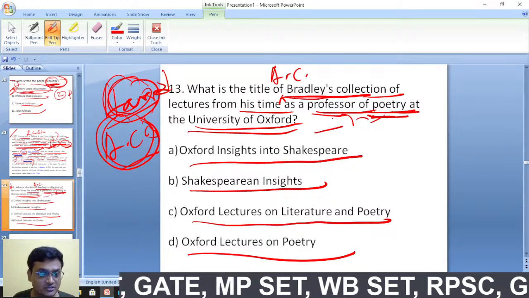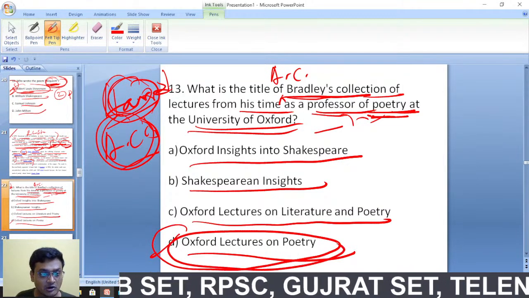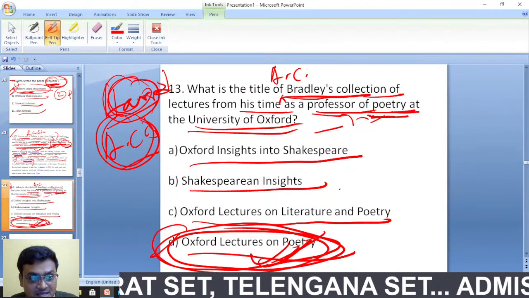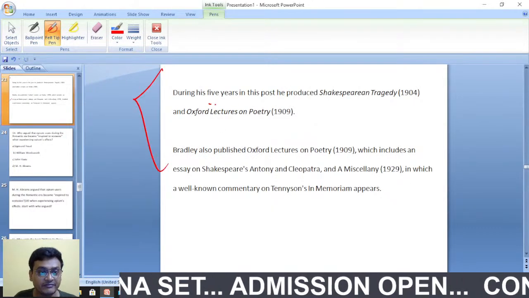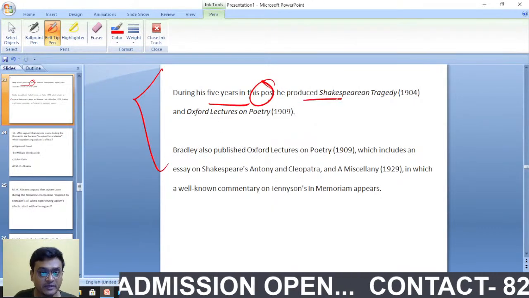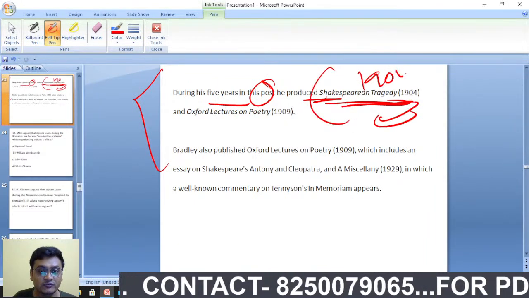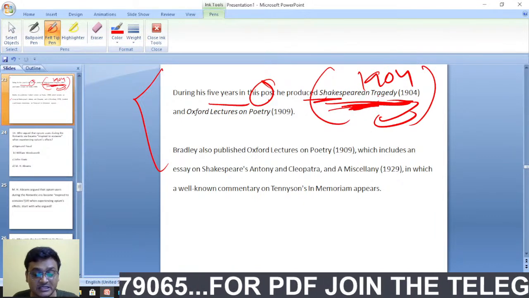So here the right answer is actually Oxford Lectures on Poetry. B is, D is the right answer. You see that in this post he produced one work, that is Shakespearean Tragedy, the famous one, published in 1904. Remember this work, Shakespearean Tragedy.